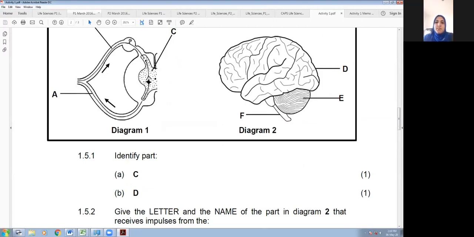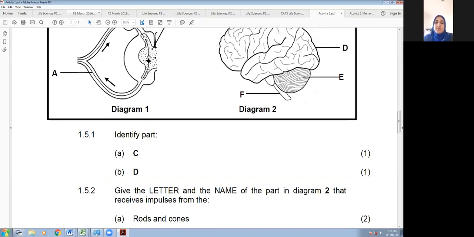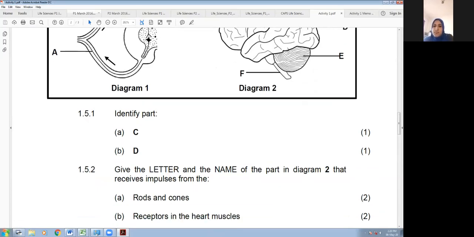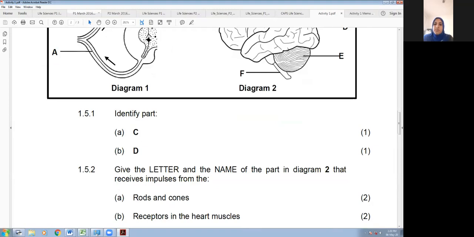So identify parts C and D. We've already done that. Okay. Give the letter and name of the part in diagram 2 that receives impulses from the following. Right. So now if you look here, there's a lot of emphasis in this question. Firstly, letter and name. You can see both of them are written in capitals to emphasize it. The examiner is really emphasizing this to you so that if you give only one of them, you're going to lose marks, right? And then you can see diagram 2 is also in bold to emphasize that only use diagram 2 for this, right? So letter and name of the part in diagram 2 that receives impulses from the rods and cones. Your answer? D, cerebrum, correct, right?